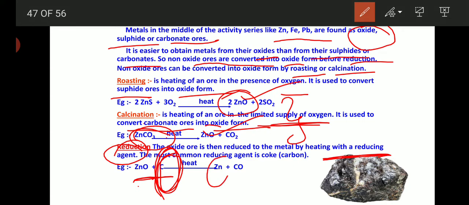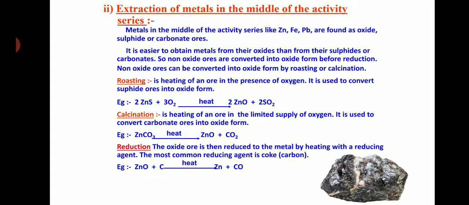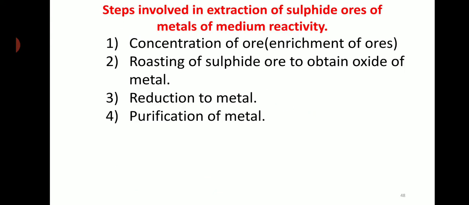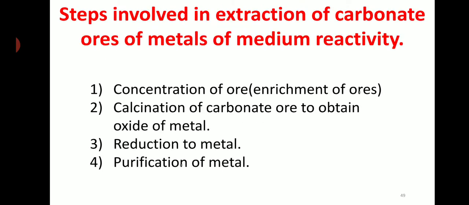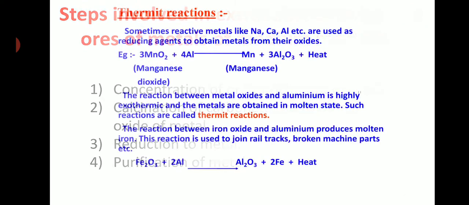Then finally we get pure zinc. So what are the steps involved in extraction of metals from sulfide ore? First concentration of ore, then roasting, then reduction, and then purification. And the steps for carbonate ore: concentration of ore, calcination, reduction, and purification.